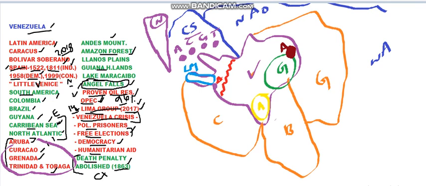So these are all the important things in Venezuela. It has got Caribbean Sea on its north, North Atlantic Ocean also on its north. On its west, it has got Colombia, Brazil on the south, Guyana on its east. Inside, you must remember about Andes Mountains, Amazon Forest, Guyana Highlands, Angel Falls, and Lake Maracaibo. And on the Caribbean seaside, it has got borders with these four islands: Aruba, Curacao, Grenada, Trinidad and Tobago.